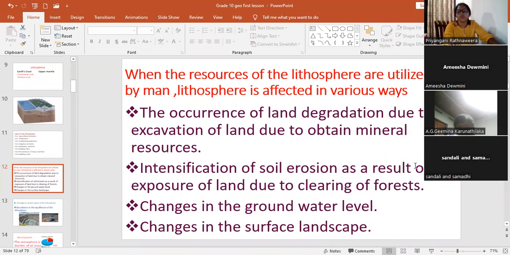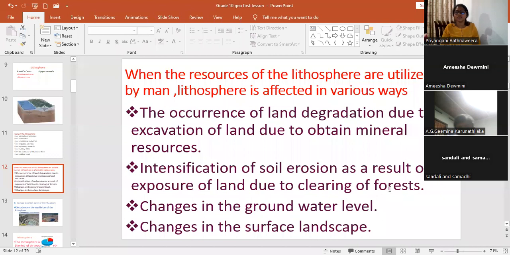Intensification of soil erosion as a result of exposure of land due to clearing of forests. Land clearing. What are the reasons for clearing of forests? What are the reasons? For taking timber, yes. Another one? In Sri Lanka? For constructions. For construction, various types of construction, for various types of development projects.